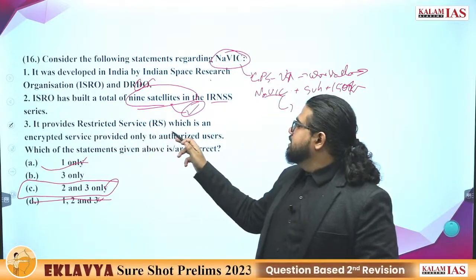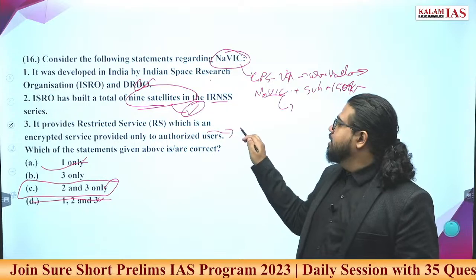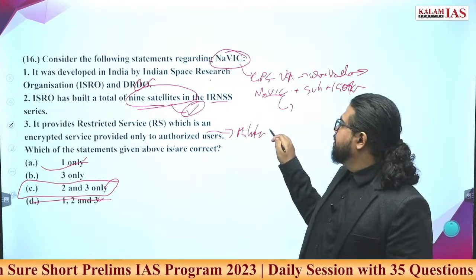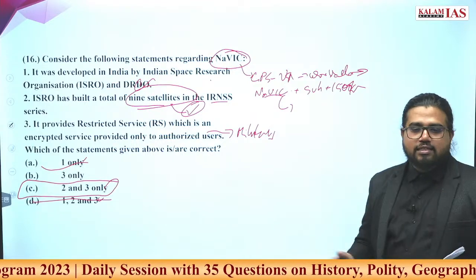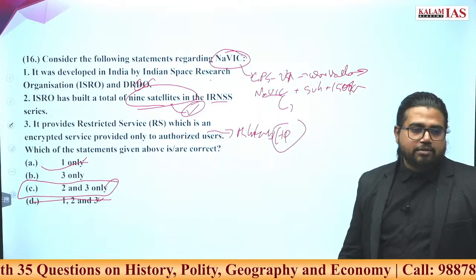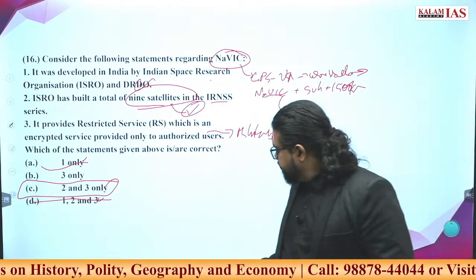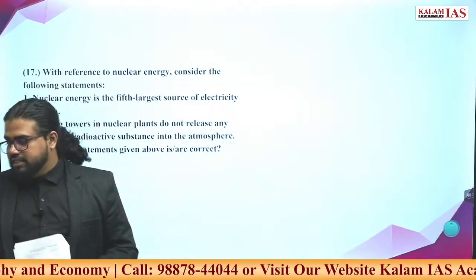It provides restricted services, which are encrypted services provided to authorized users. Military application is one of the major applications of this Navic program. Including civilian application, there is high precision military application, with dedicated frequencies allotted for this also. So here the answer is C, 2 and 3. Answer the 17th question first.